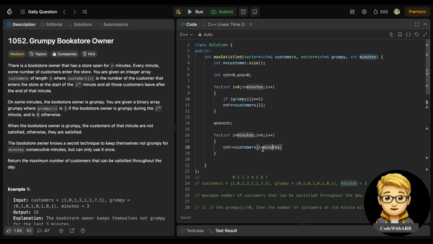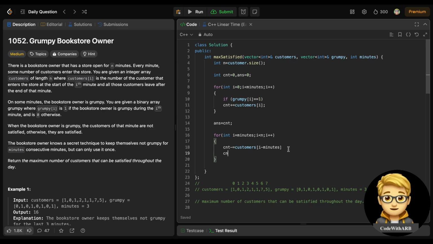When I need to delete 1, if I do i minus minutes, then i becomes minutes plus 1, so that would be 1, right? So it will delete from the starting point and add the current point, which is customers[i], right? This is how we will delete the previous element which we have included.